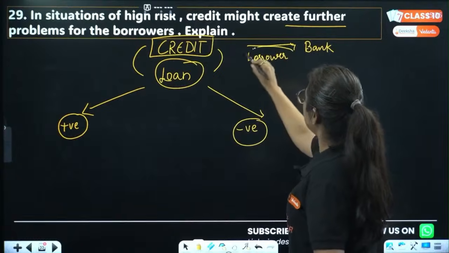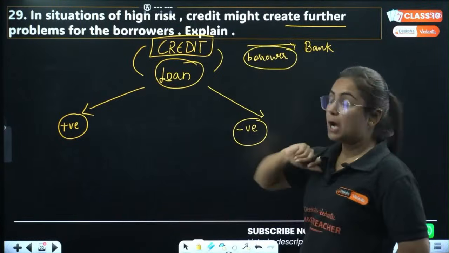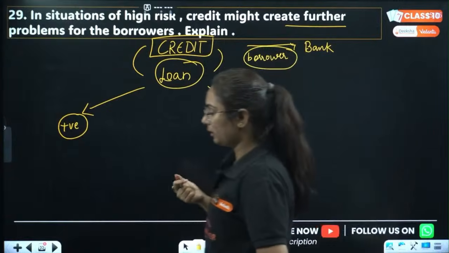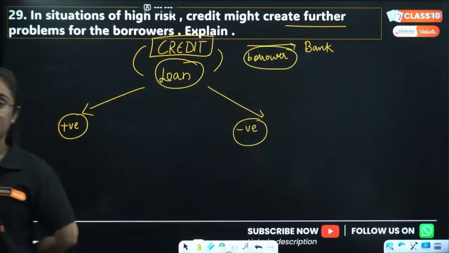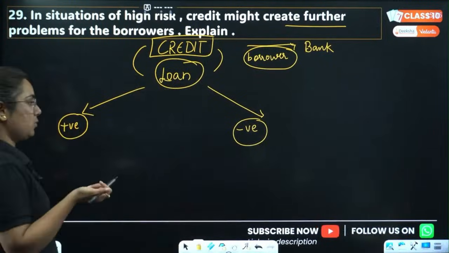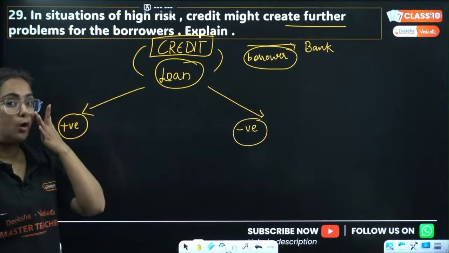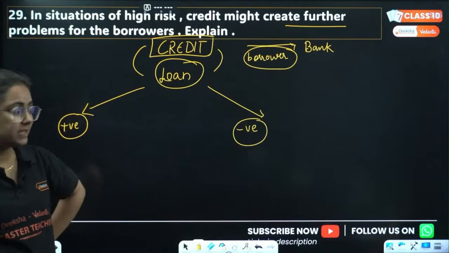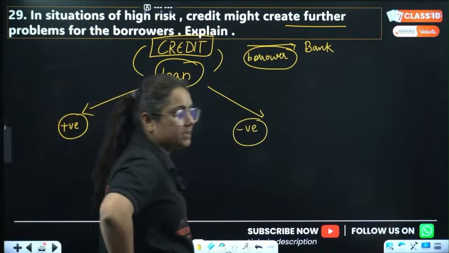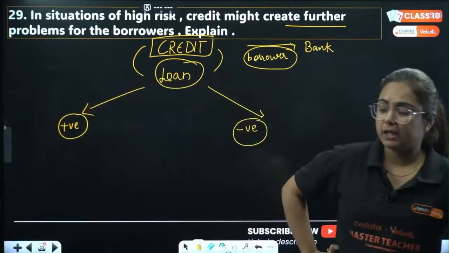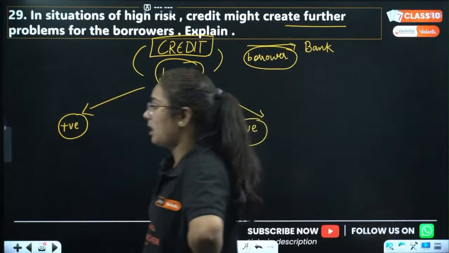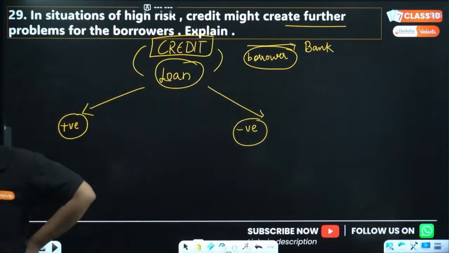What he or she is known as is a borrower. When you borrow money or credit from the bank, there are two situations. Either you can be profitable or you can get into a problem because it has risk. For example, you started a business, you took the loan from the bank and you thought that it would be successful. Somehow it is not. Now how will you repay the loan?